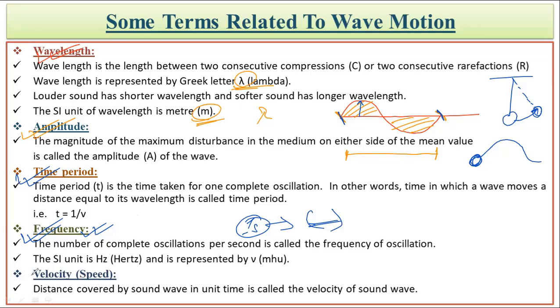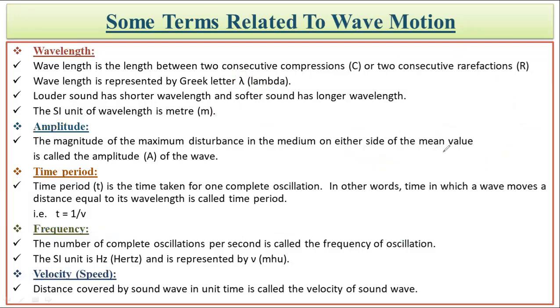And at the very last, we need to understand the term velocity, or the speed of the sound. So when the sound is produced from a source, the sound travels in the forward direction. It travels in the forward direction like this. So when it is traveling in a particular direction, one more thing, it is covering a certain distance. So when it covers a distance in a period of time, we need to calculate its speed also, that is, how quickly it is reaching from the source to the observer. That gives us the velocity. So this is one of the topics which we need to remember.